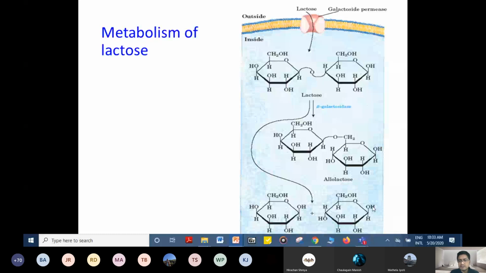Once lactose enters the cells, allolactose can also be formed, or it can be hydrolyzed into glucose and galactose. This is about the metabolism of lactose.